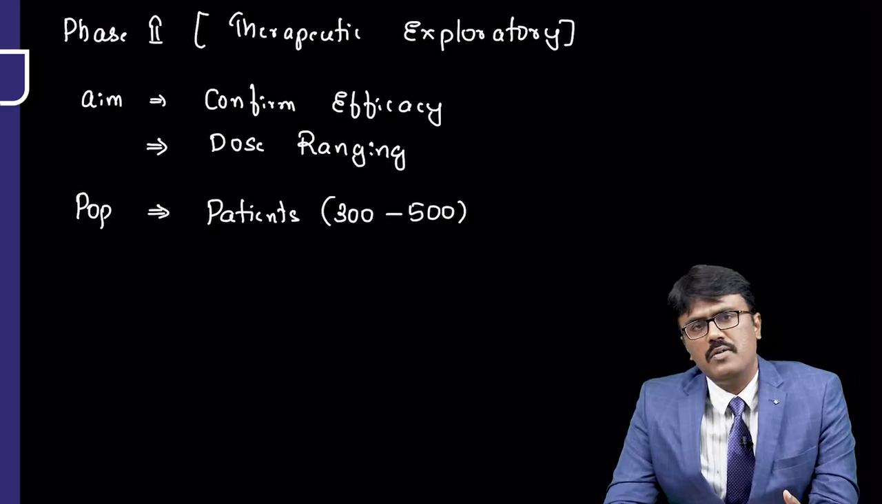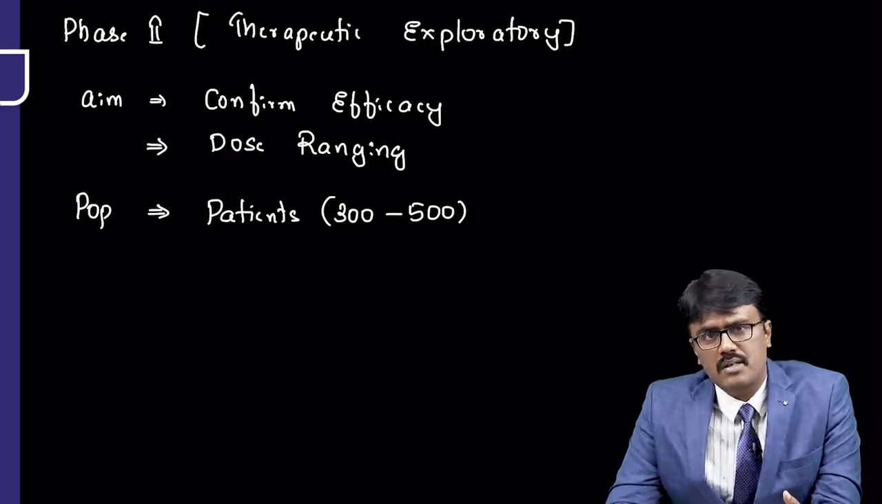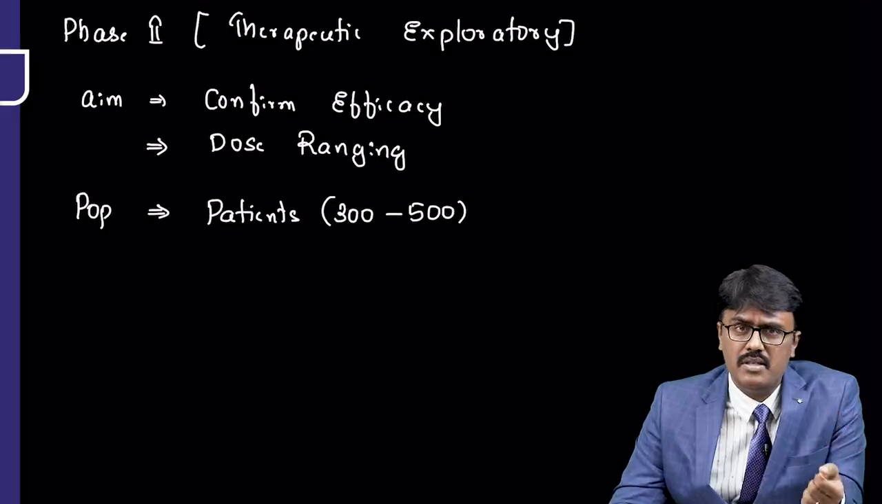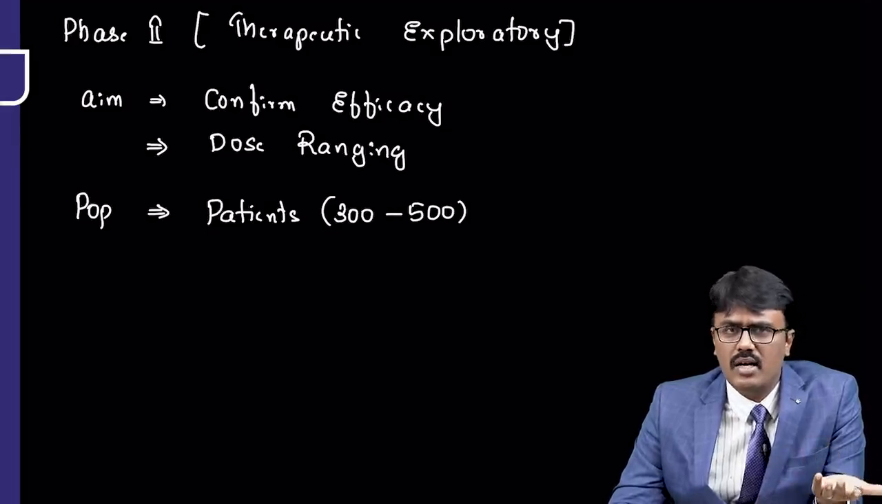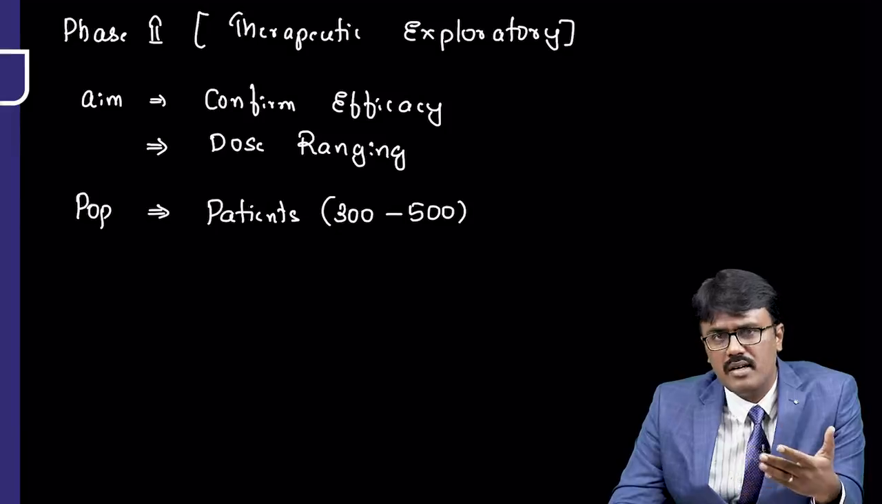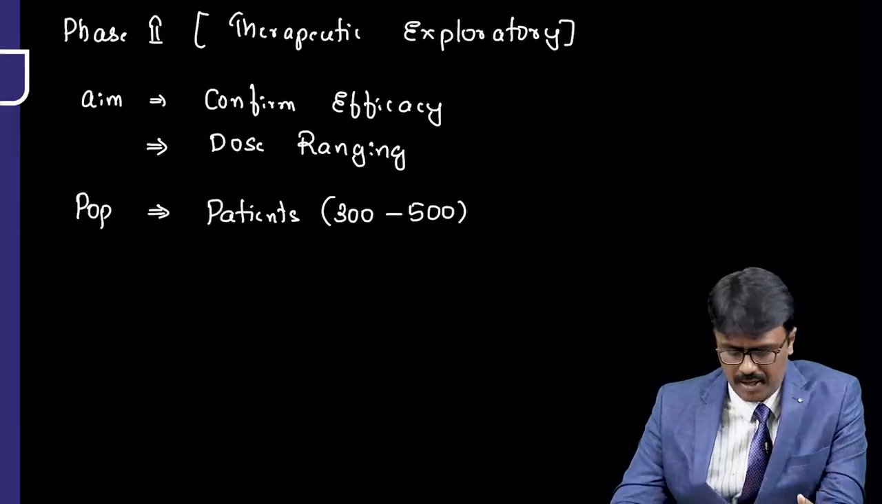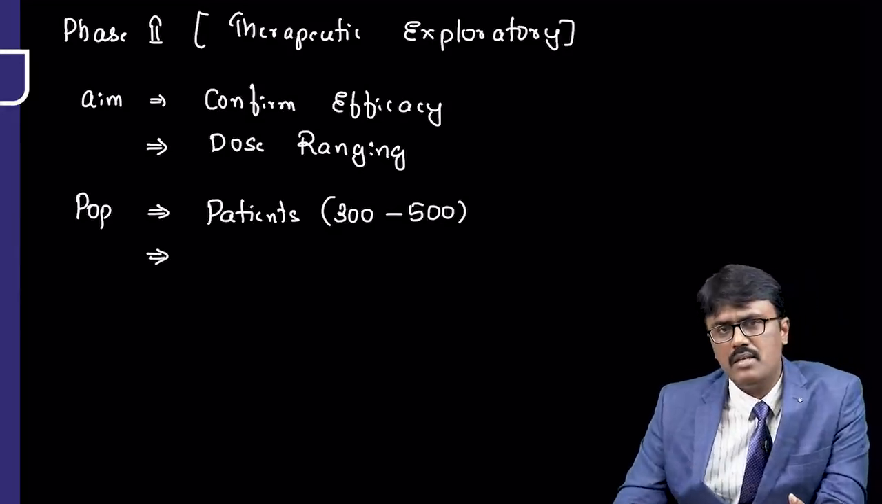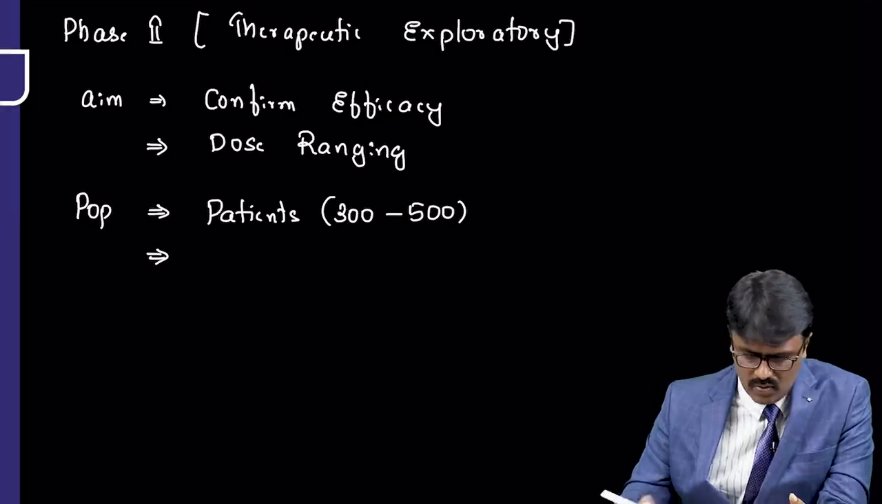You may ask a question, sir, do we get 300 to 500 patients every time? Never, because certain diseases are rare. For example, myasthenia gravis, you cannot get so many, 300, 500 patients at one time. But diabetes, hypertension you get. Then you can take 300, 500. So that doesn't mean that every time you will take 300, 500 in all diseases. Clear? Yeah. So the next important thing is the population is patients who have the disease. So what is the type of study?